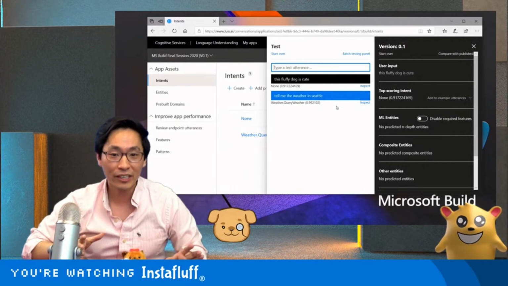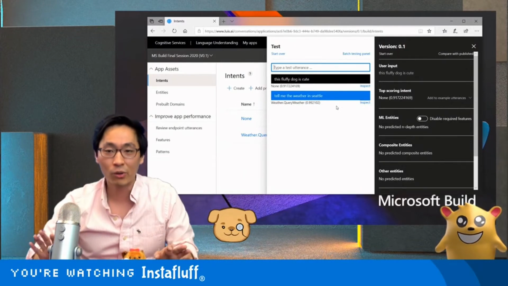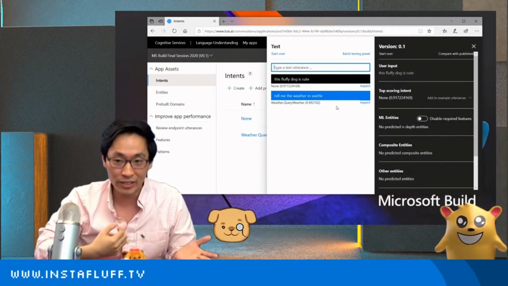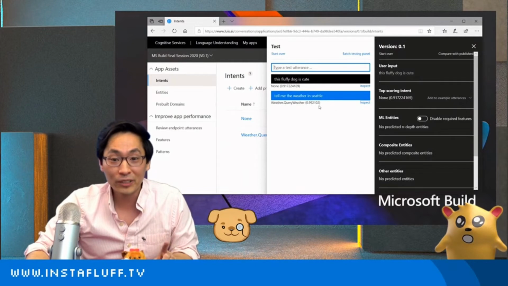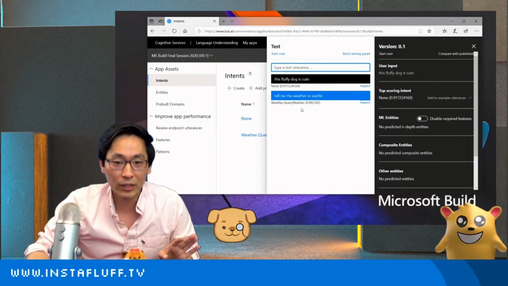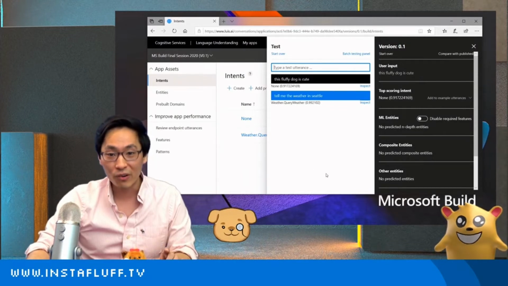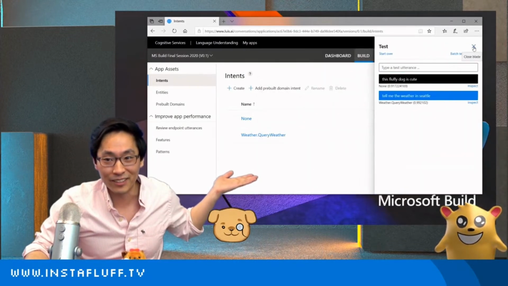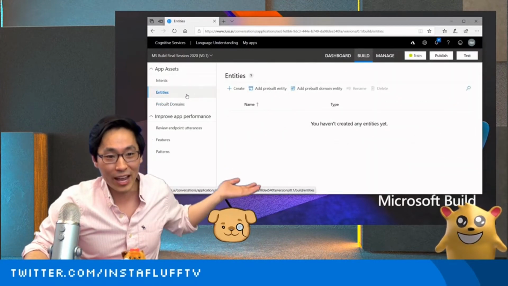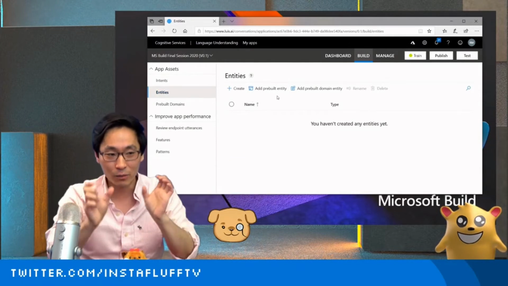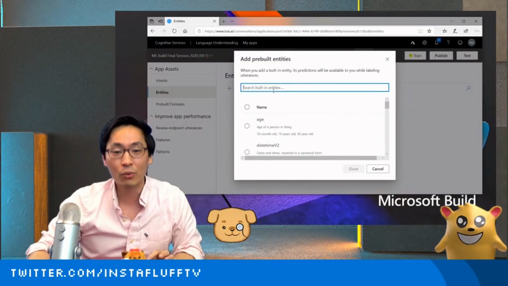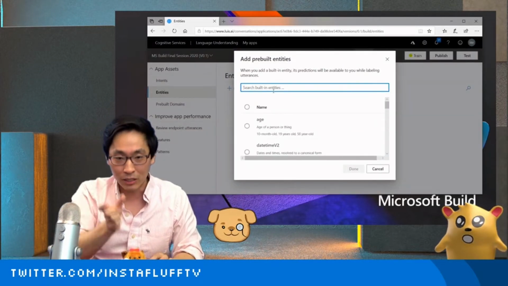Now that we can create an app that can recognize what our intents are, or what we're trying to do with our weather app, and whether we're asking about the weather versus something else, it would be really nice if we could also get the city, or what kind of keywords might be in here. And what's cool about LUIS is that it even does that for you. Let me show you how you can do that really fast. So you go to entities in here. Entities are kind of like the little pieces of your example sentences or utterances, and they're what you're trying to train the AI to understand.